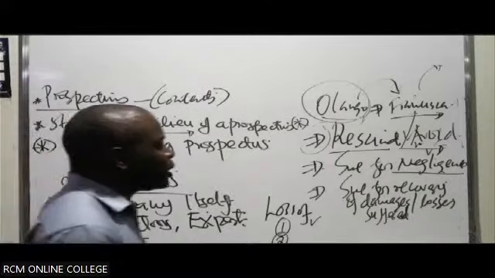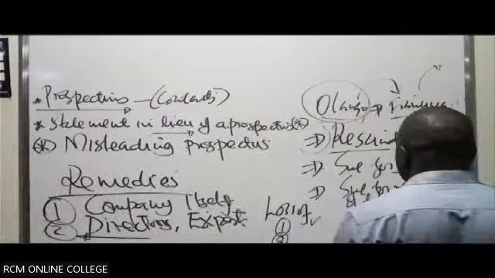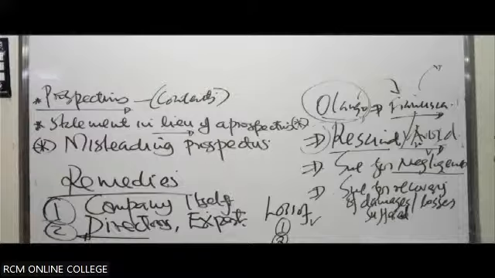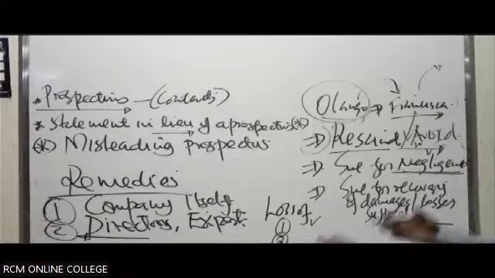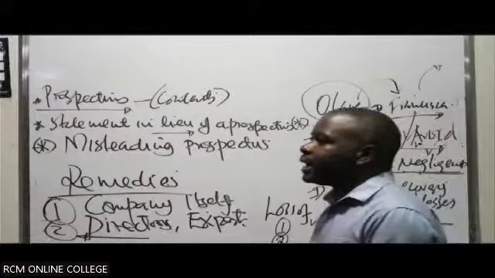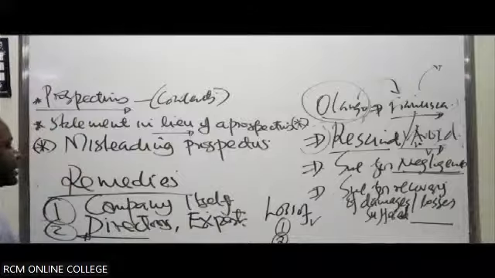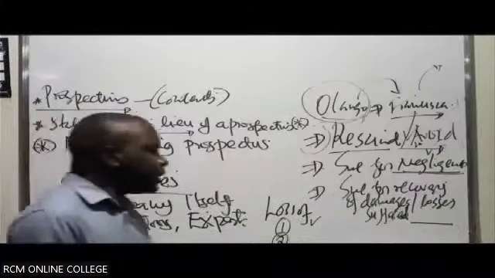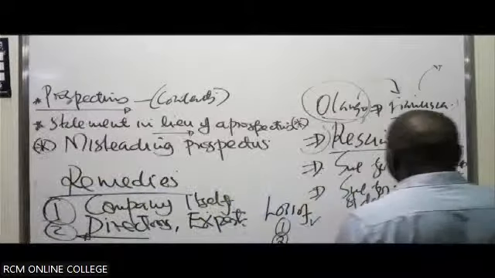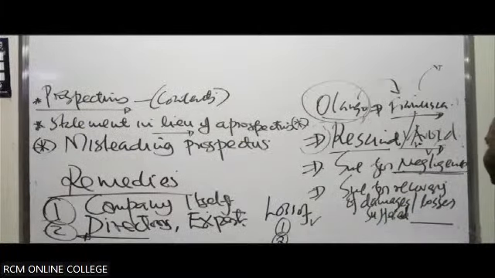Vicarious liability, you also learned about it under the law of tort. You learned about negligence and vicarious liability. So the agents of the company, who are the officers, can make the company itself liable because they are officially appointed by the company. They act as the agents, as the officers of the company. So the company becomes vicariously liable. So negligence is something you must have been told about.